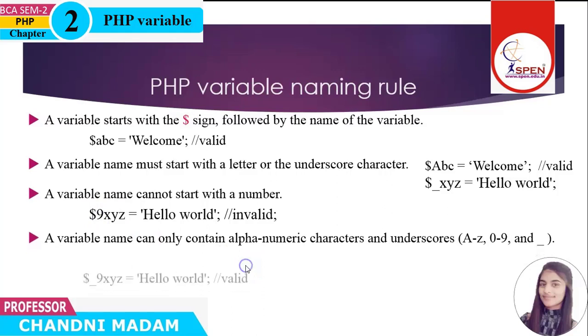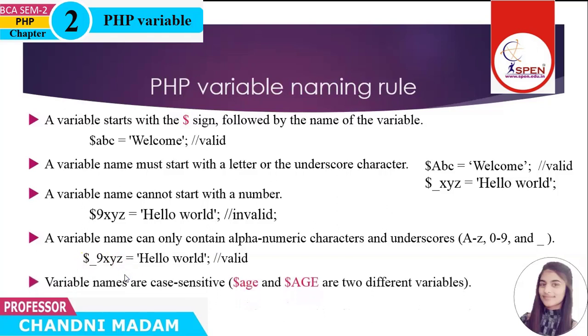Next rule, variables are a combination of alphabet, numeric and underscore. Here is the example. The variable is a combination of alphabet, which means XYZ, numeric, which means 9, and underscore. Next rule, variable is case sensitive. It means small h and capital H are different variables.